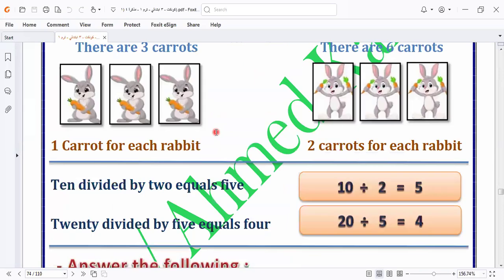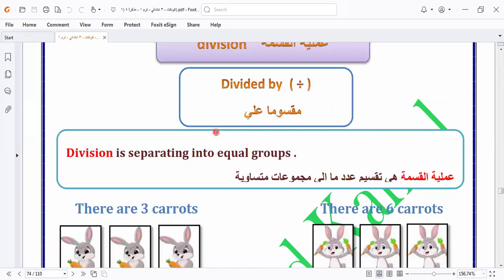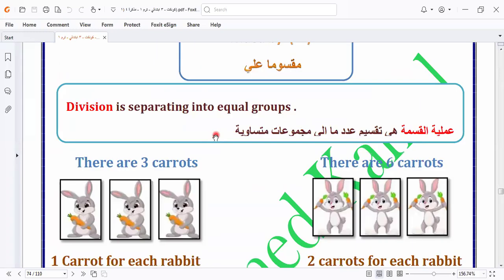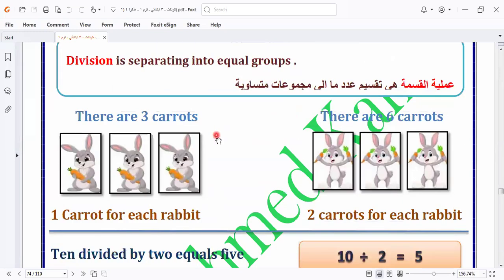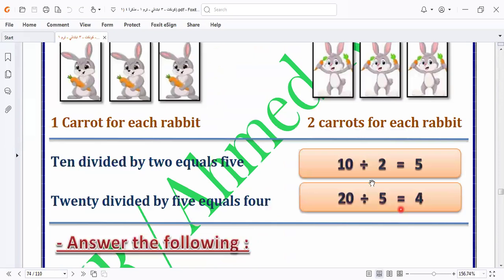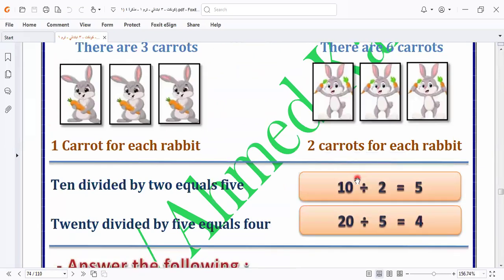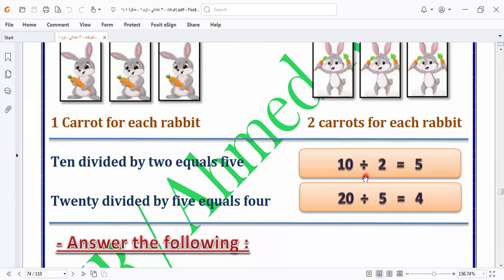What is the division? Division is the opposite. Like in mathematics, we have plus and minus, which are opposite. Here, the multiplying table is the opposite of dividing. As we told you, multiplying is adding numbers, and the multiplying is how many times we add this number. Here we have 10 divided by 2.